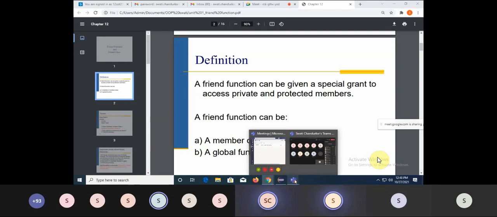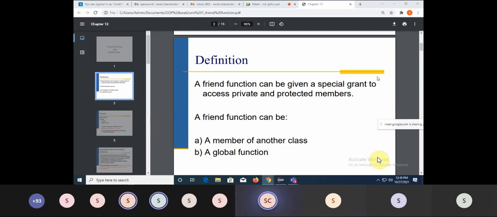Okay, good. So, what is a member function? A member function is nothing but a function of a class which can access the private and public data of the same class. Is it okay? So, that is how we can define a member function. Now, when we are playing with only one class, there is a restriction. I can only access the private, public, and protected data with the object or the member function of the same class.